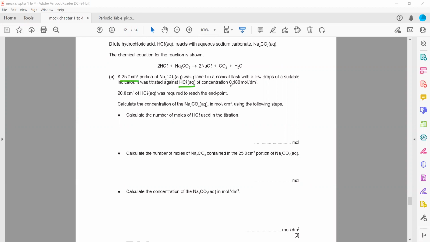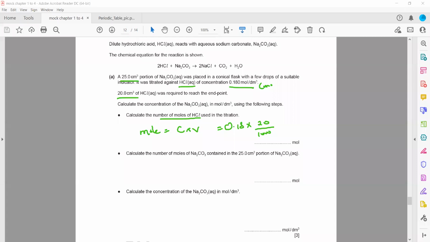So we have the concentration of HCl and we have the volume of HCl. So first, we can find the moles of HCl. So how to get the moles? If we have the concentration and volume, the formula is moles equals concentration into volume. The concentration is 0.18 and the volume is 20, but that should always be in dm cube, so divided by 1000.